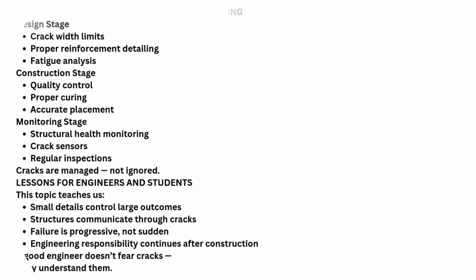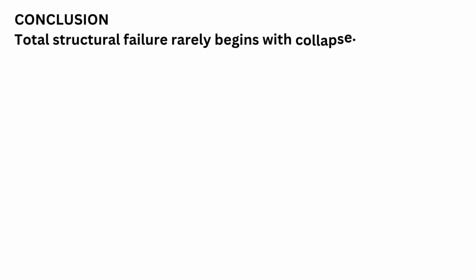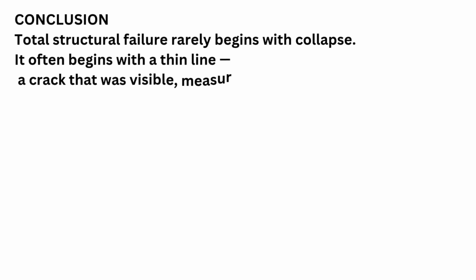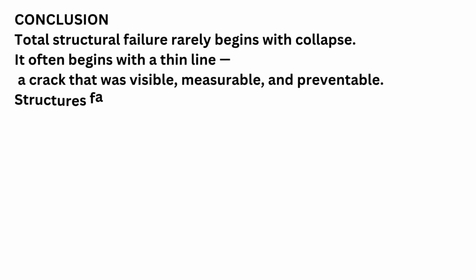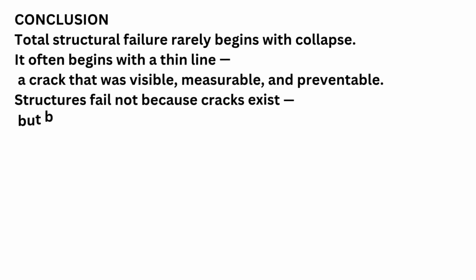They understand them. Conclusion. Total structural failure rarely begins with collapse. It often begins with a thin line. A crack that was visible, measurable, and preventable. Structures fail not because cracks exist, but because cracks are ignored.